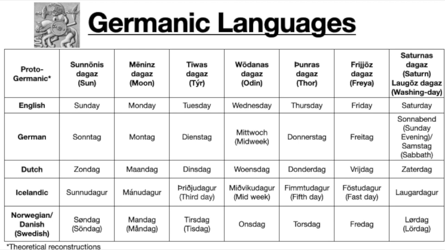If we look at German, we can see that there are a couple innovations. For example, there was an old word for Wednesday that did have something to do with Odin, but now in modern German the word is Mittwoch, which means midweek, right? And for Saturday, we have two words in German based on the region you're in. We have Sonnabend, which means the evening before Sunday, and we have Samstag, which means Sabbath. And we can see in the Romance languages as well that the words for Saturday come from Sabbath as well, where I have Sabado, Sabato, Sabadu, okay?